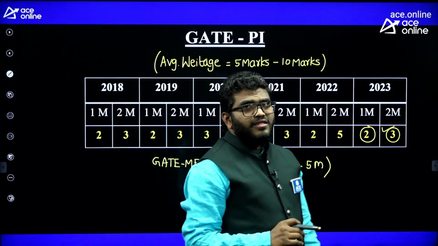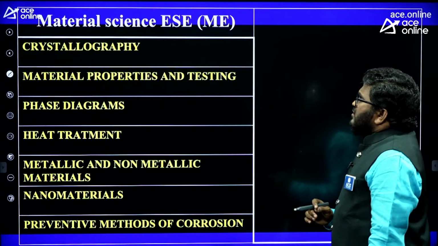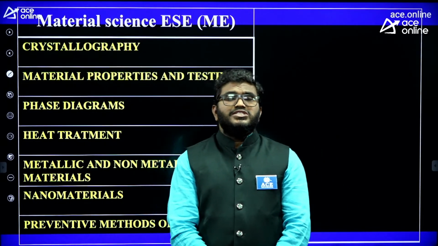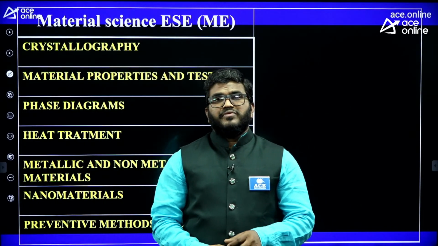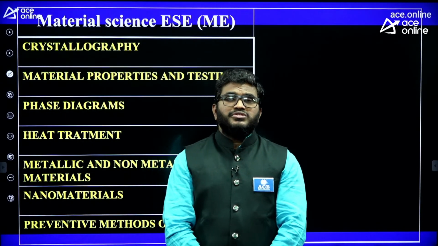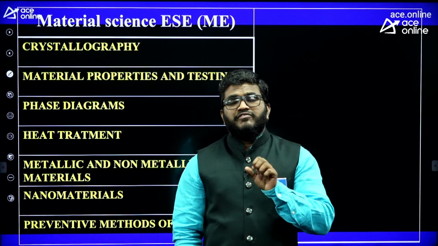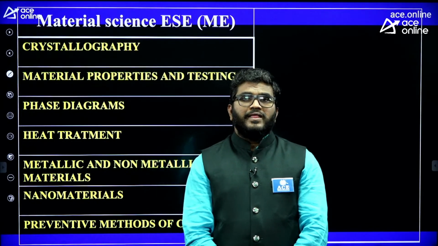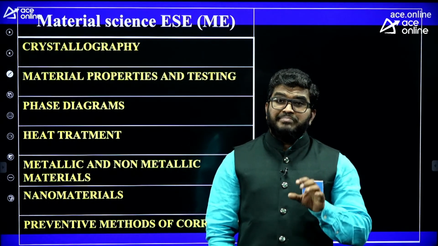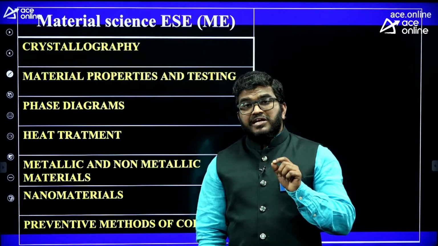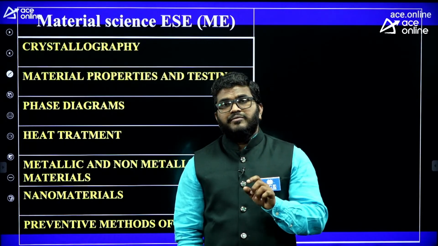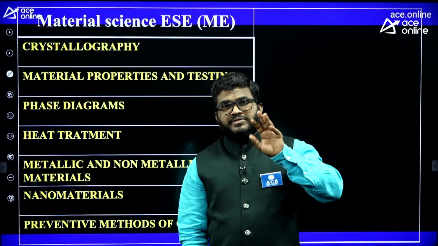Now the next important thing is ESE. For the Engineering Services Exam, there is a huge weightage, especially from this material science, because in the ESE exam there are 3 papers.